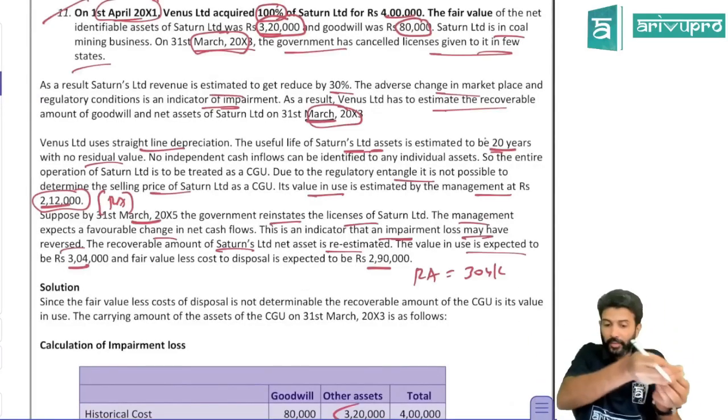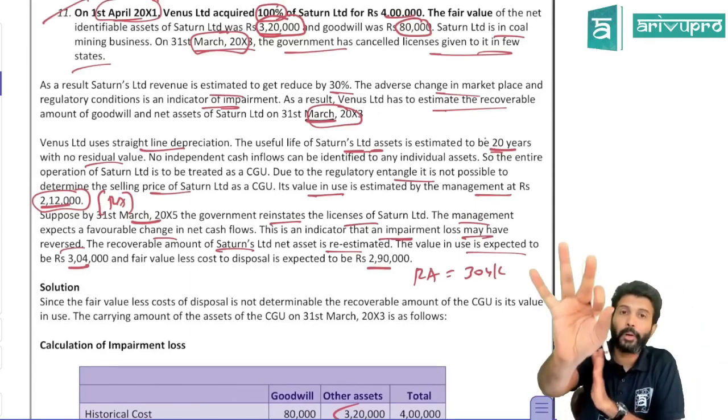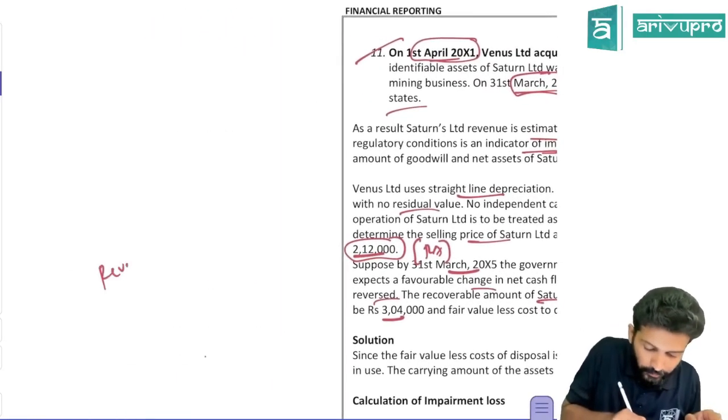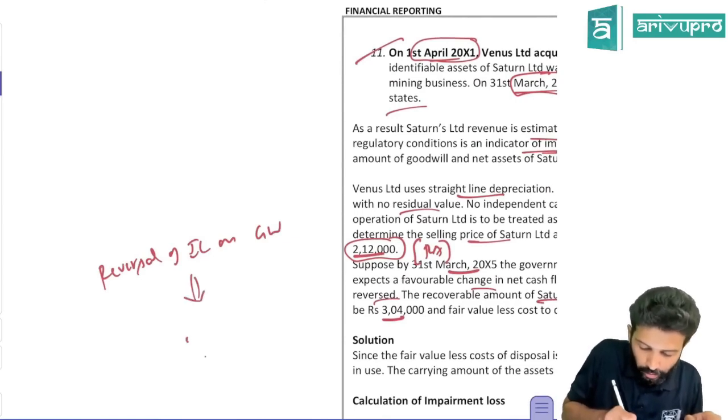Maybe when I said this provision, I did not tell this. On goodwill, if you have charged any impairment loss on goodwill, reversal of impairment loss on goodwill is not permitted. Reversal of impairment loss on goodwill, not permitted.